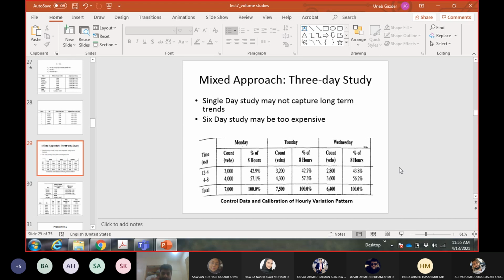Now if you go back to the example we did yesterday, the control count data was divided into 1 hour intervals. In the example we just finished, the control count data was not divided into hours, it was given for each day. In this example, it is divided into 4 hours. So why are we changing the interval for control count?